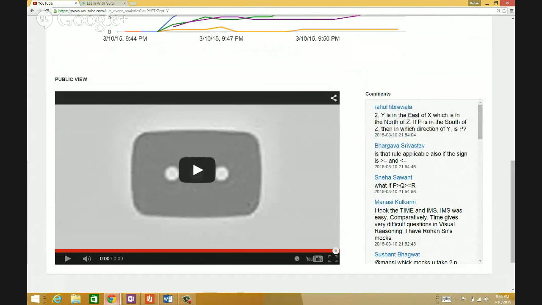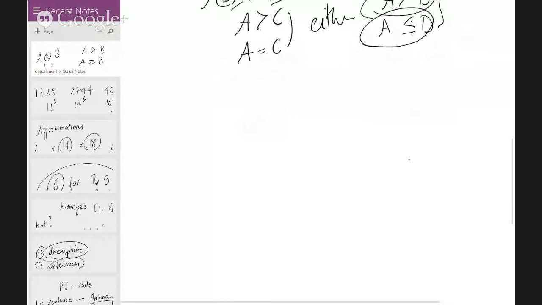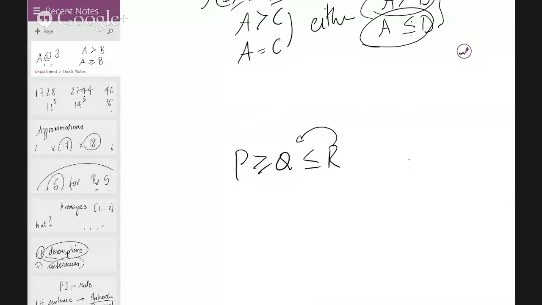Is that rule applicable also if the sign is more than or equal to, less than or equal to? No, not really, Bhargav. It depends. Very cheeky as a rule. The signs you wrote, more than or equal to and less than or equal to, are precisely movable signs, so you can move the elements with each other. So it's not applicable as such. If I have, let's say, P more than or equal to Q and Q less than or equal to R, both these can move actually to Q. So it's not applicable that way.